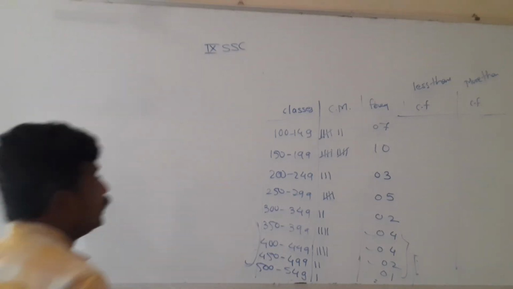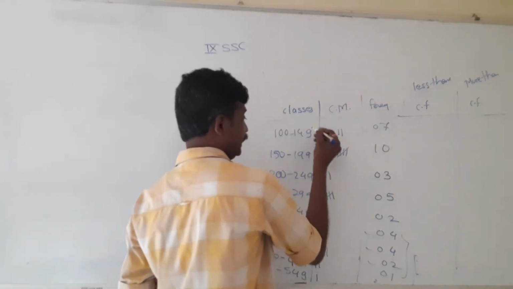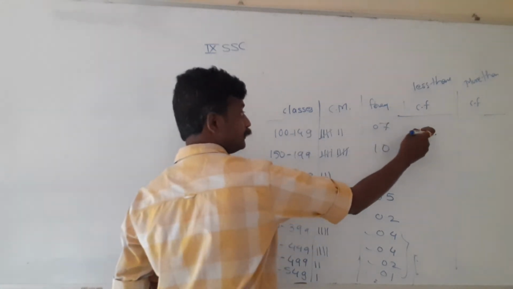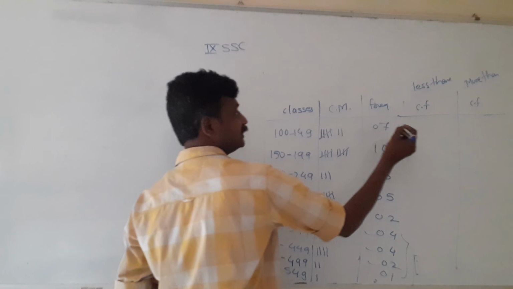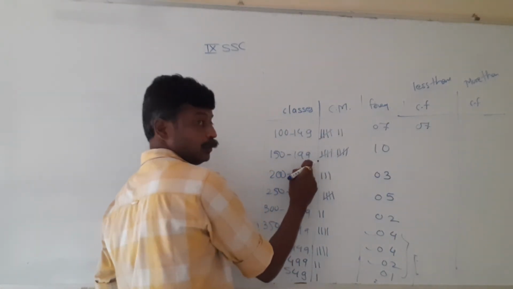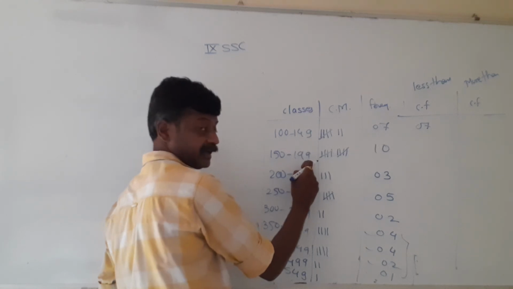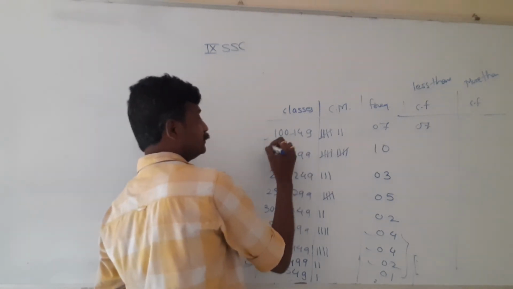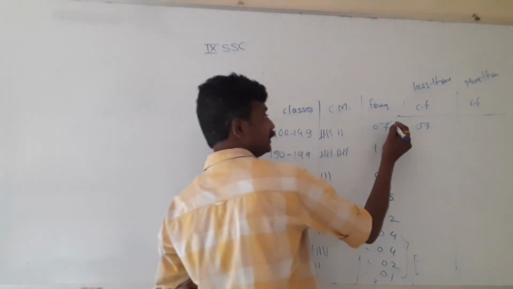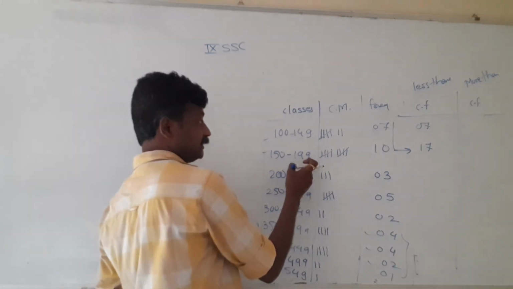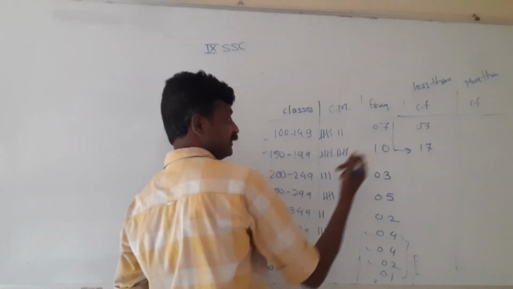For that, if you want to know the cumulative frequency less than upper, these are all the upper class limits. So cumulative frequency less than 149 is the same as the first frequency. Cumulative frequency less than 199, the next upper class limit, means both frequencies will be coming there. So addition of these both will come to 70. Less than 199 means both, 70.